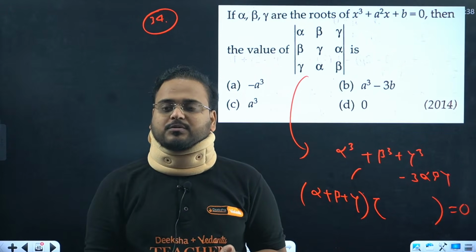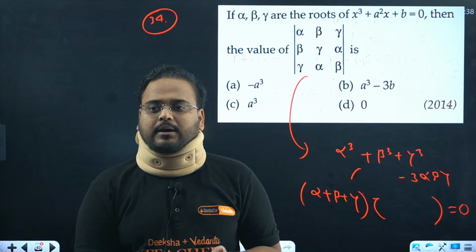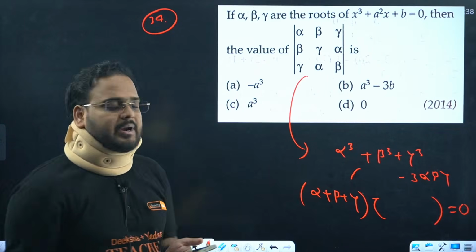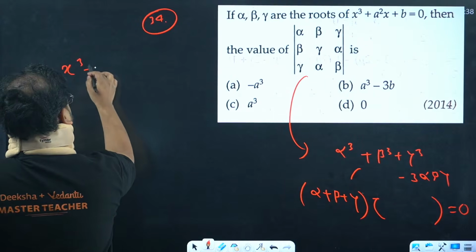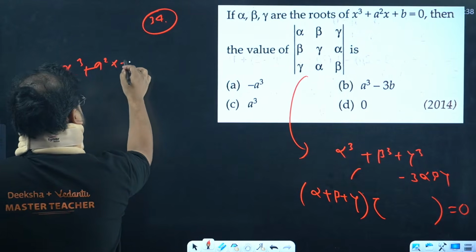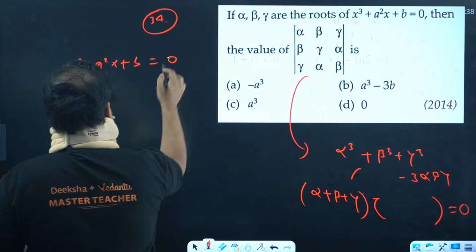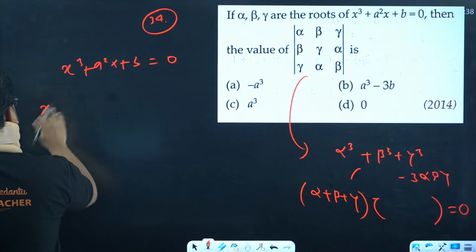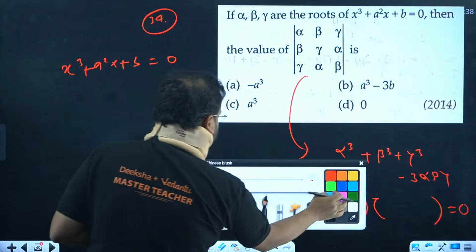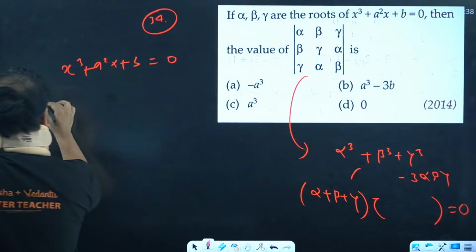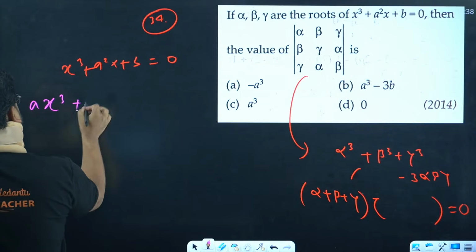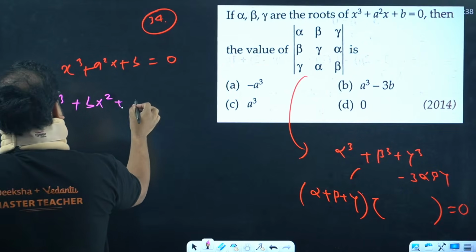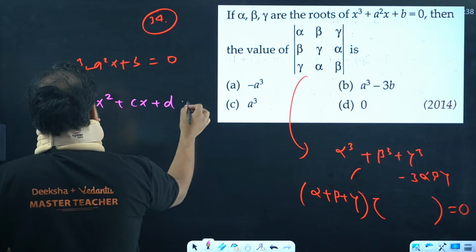Alpha, beta, gamma are the roots of the equation. Okay. And so they're asking us this value, right? Okay. So this equation is given as what? Please check. X cube plus a square x plus b equal to 0. If you check the standard equation, over here, please let me write this. Ax cube plus bx square plus cx plus d equal to 0, right?